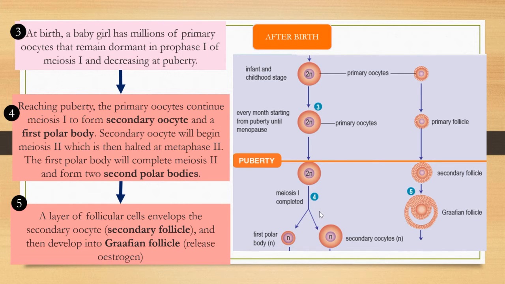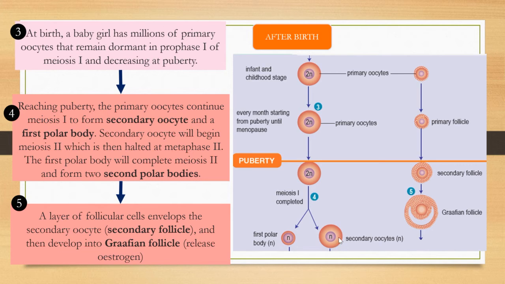After puberty, one of the primary oocytes completes meiosis 1 and produces one secondary oocyte and a first polar body. What happens next?